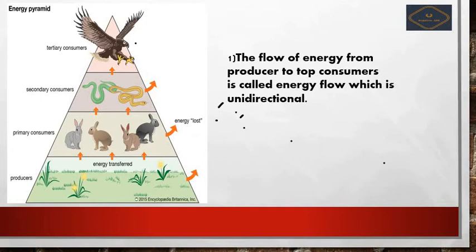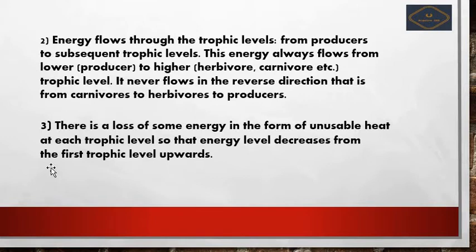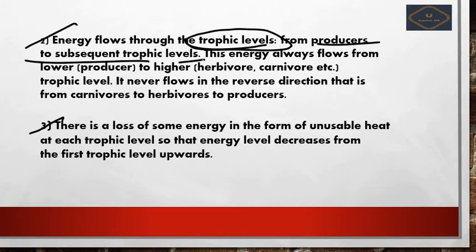So next we will move to the next question. The option here, you can easily mark as option B, the right answer. Next, there is an explanation for options 2 and 3. For the second question, here you can see the explanation: energy flows through the trophic levels from the producers to the subsequent trophic levels.